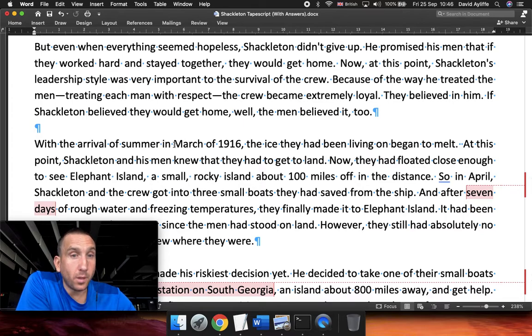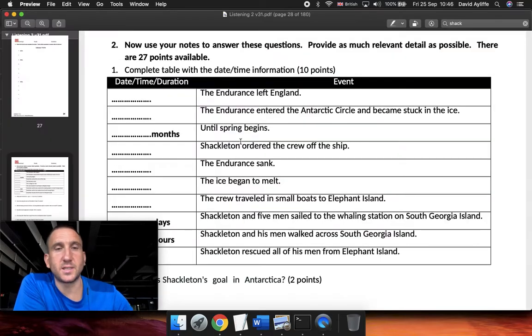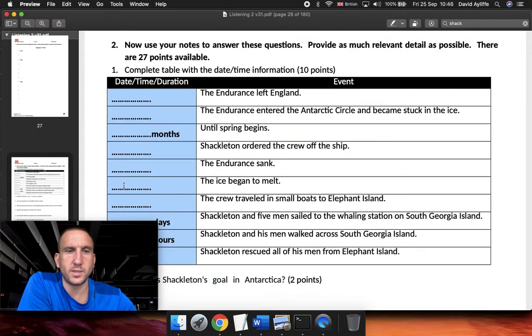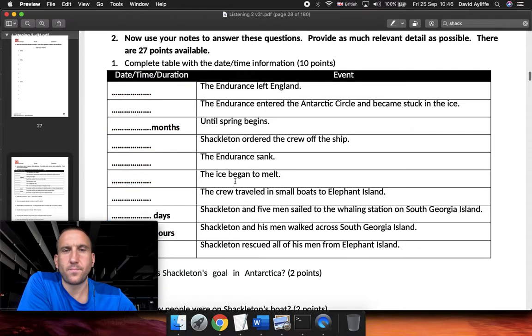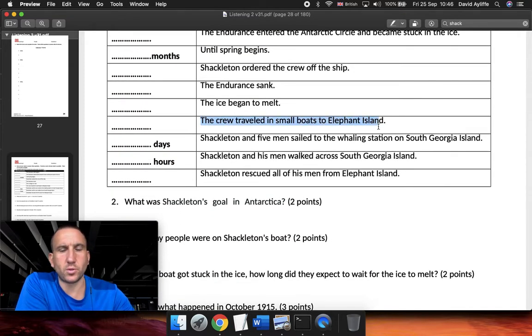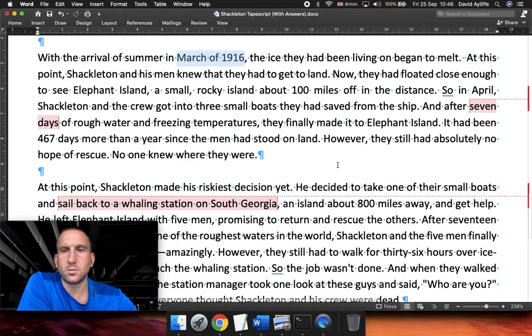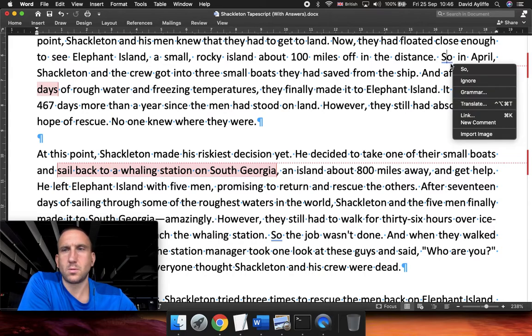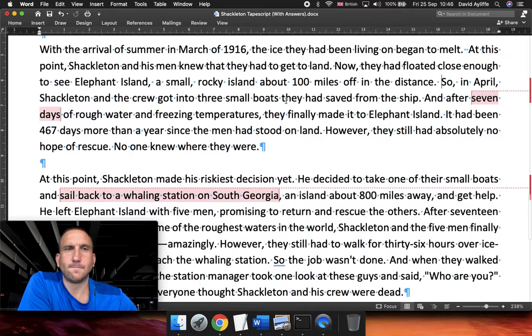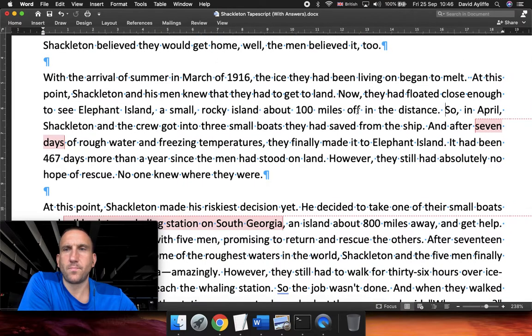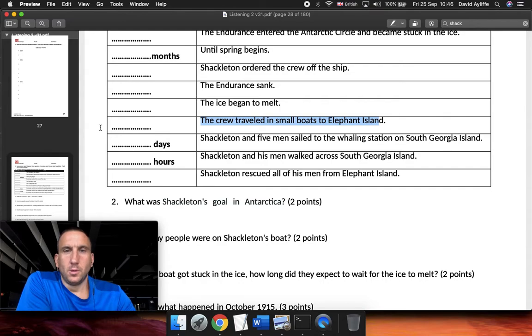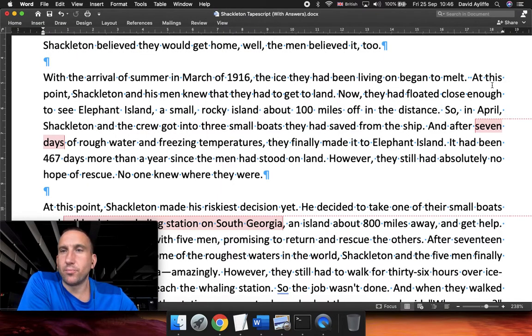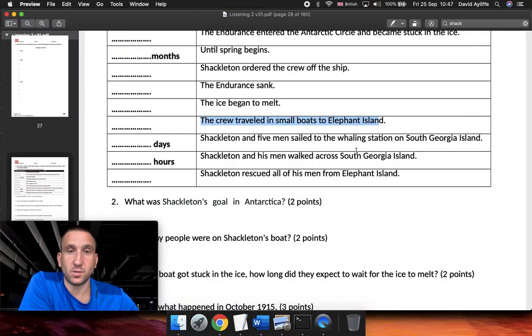With the arrival of summer, March 1916. So here, March 1916. The crew travelled to small boats on Elephant Island. When was that? The crew travelled in April. So in April 1916, they got into their boats and they travelled to Elephant Island.